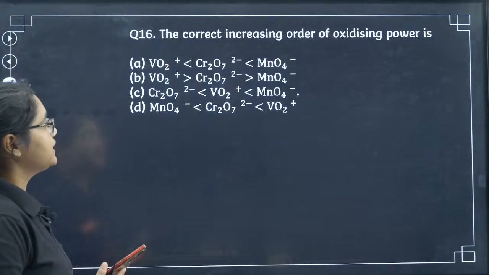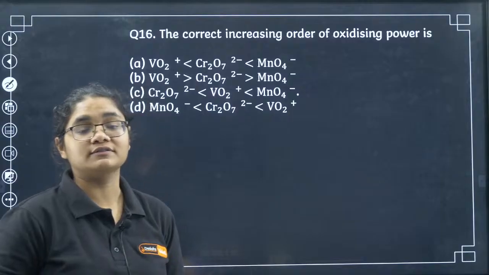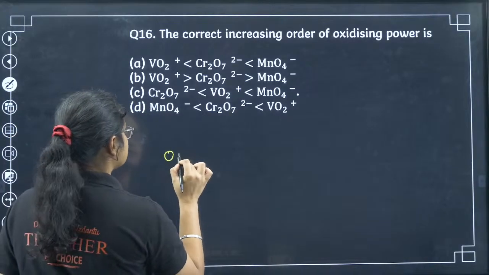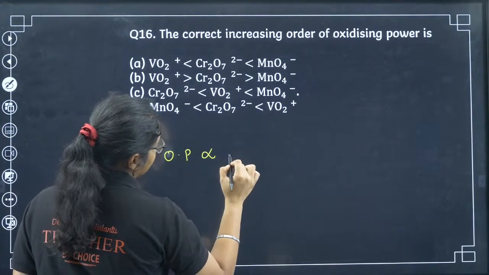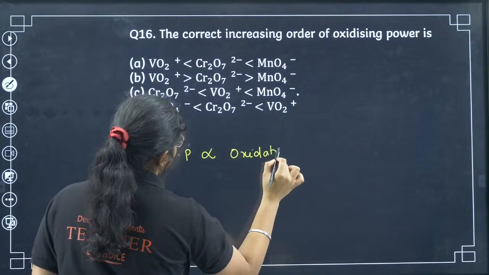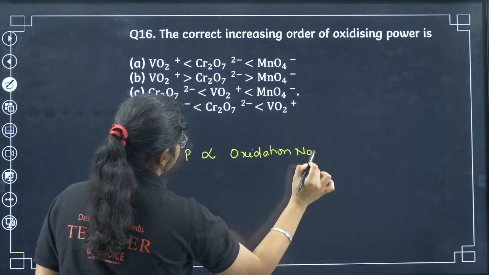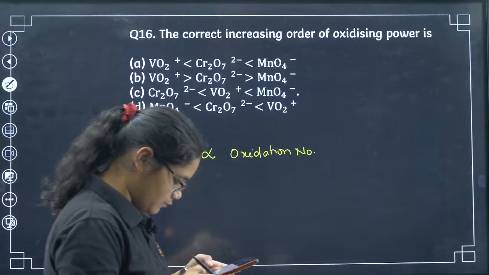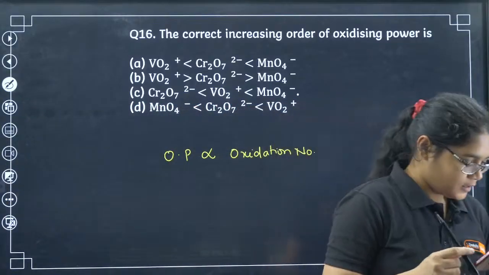Next, question number 16, the correct increasing order of oxidizing power. Here remember, oxidizing power is directly proportional to oxidation state, or I can say oxidation number. Can we think what is the answer here?